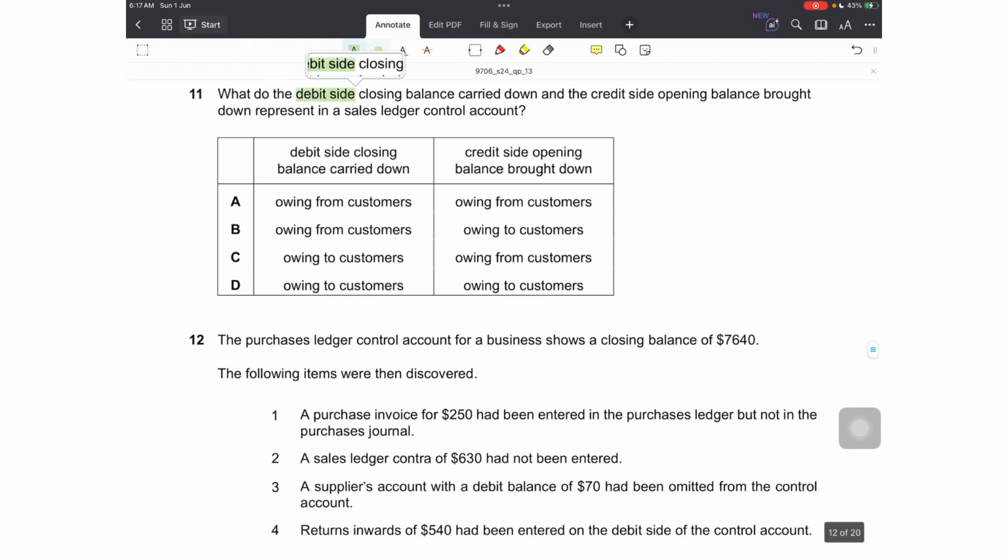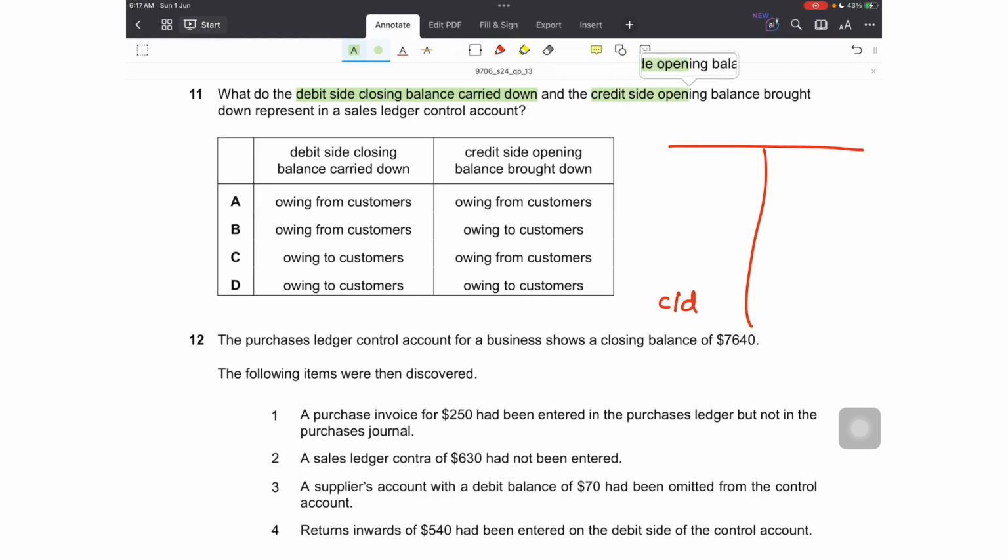Number 11. What do the debit side closing balance carried down? Debit side closing balance carried down means the balance carried down is on the debit side, and it further says credit side opening balance brought down. So brought down is on the credit side. Represent in a sales ledger control account.